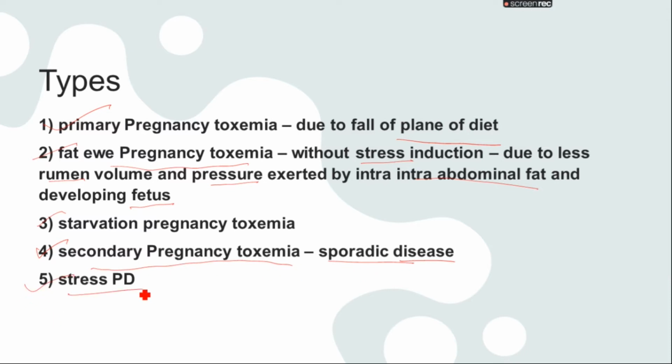Fifth, stress pregnancy toxemia. Due to a sudden change in the weather or to transportation, the animals are predisposed to have a less glucose level, which causes the stress pregnancy toxemia.